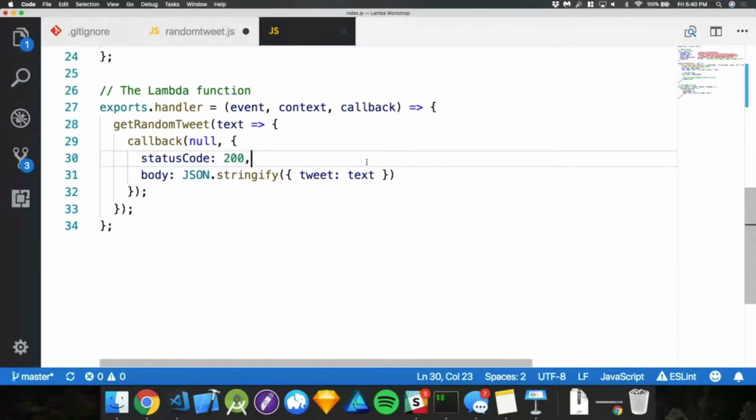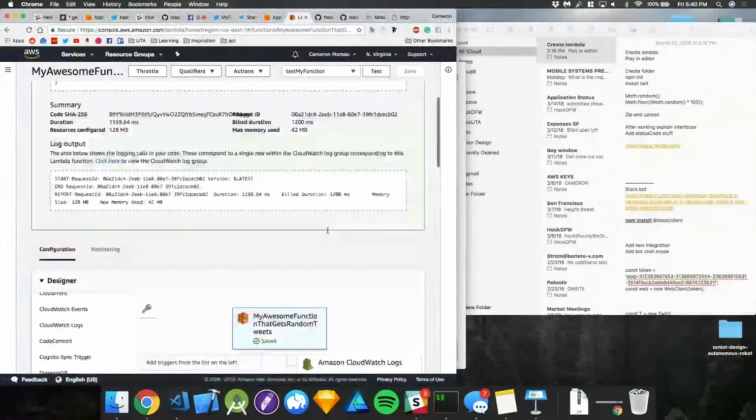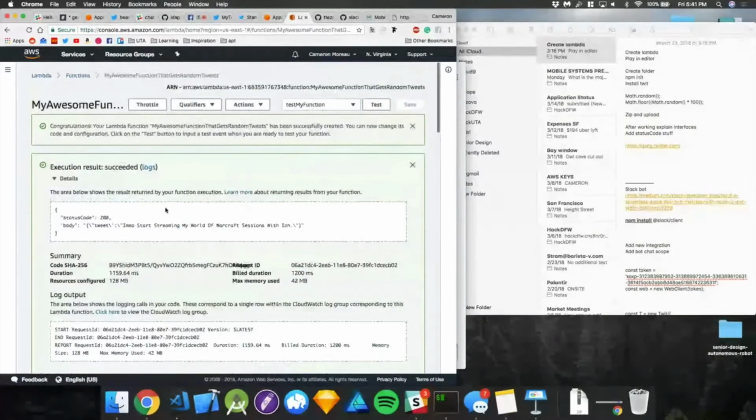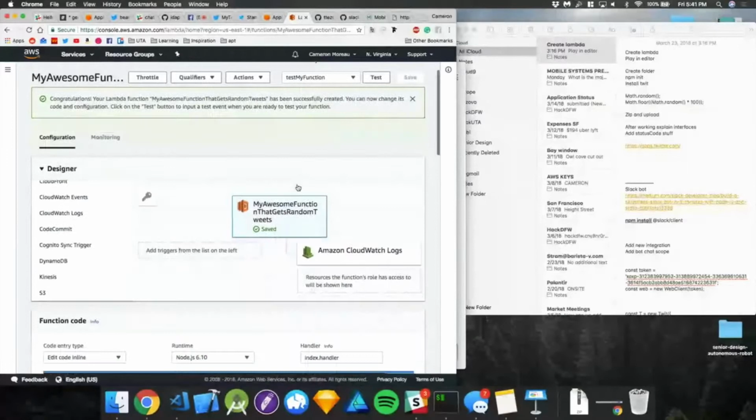And then for the payload, we have just a tweet and it's going to say the text. So that's what our code does. As we just saw, it worked pretty well. The problem is I have no way of reaching this outside of AWS. So now we're going to get it into this whole API Gateway thing that I was talking about.